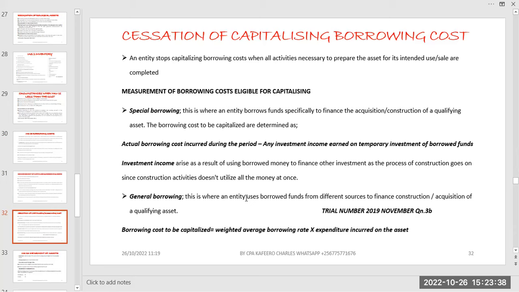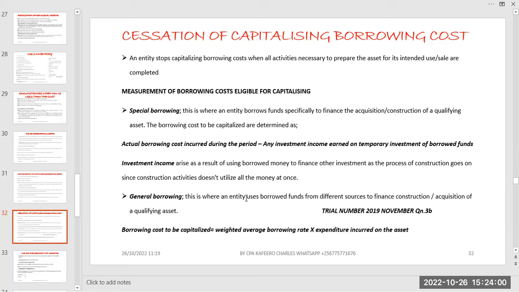And being eligible, we said that that money should be related to the construction of a qualifying asset. And we are saying that there are two scenarios. One is specific borrowing and the other one is general borrowing.